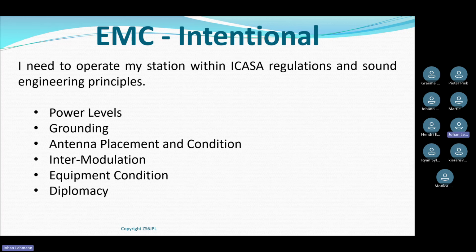Intentional radiators. I need to operate my station within ICASA regulations and sound engineering principles. Now, if I look at the things which are important, and we will look at examples if things go wrong where the interference is caused. The first thing we look at is the power levels that we use in our transmitter. We will look at grounding. We're going to look at antenna placement and condition. We're going to look at intermodulation. We're going to look at equipment condition. And then the last one we will look at is diplomacy.